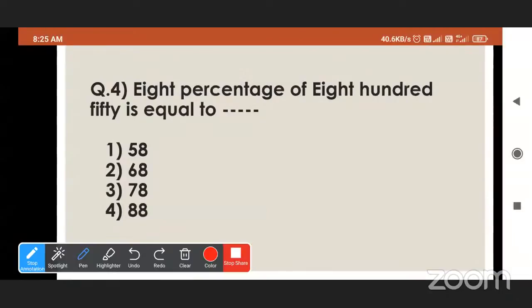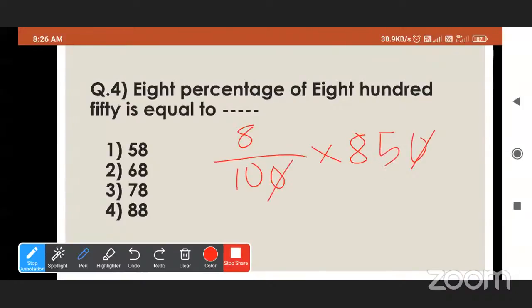Now 8% of 850 is equal to. 8% means 8 out of how many? 100. So we have to write 8 upon 100 and multiply by 850. Now cancel the 0s.